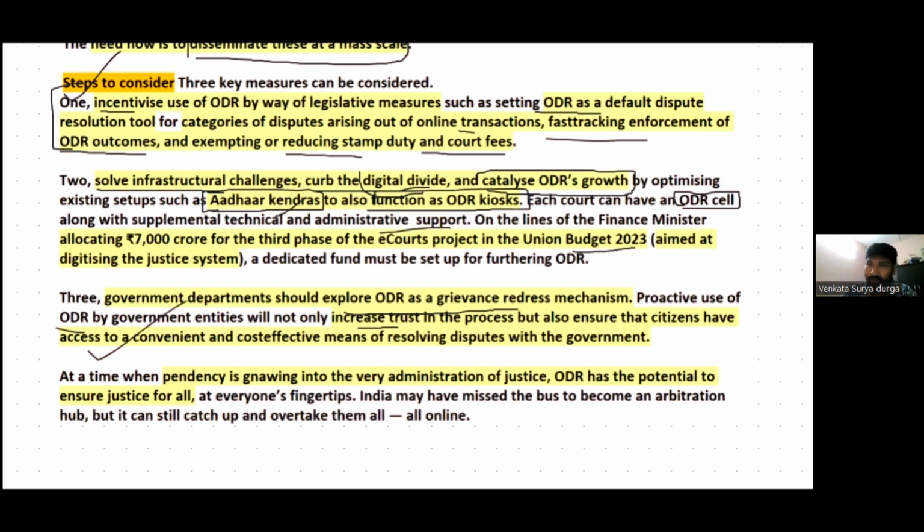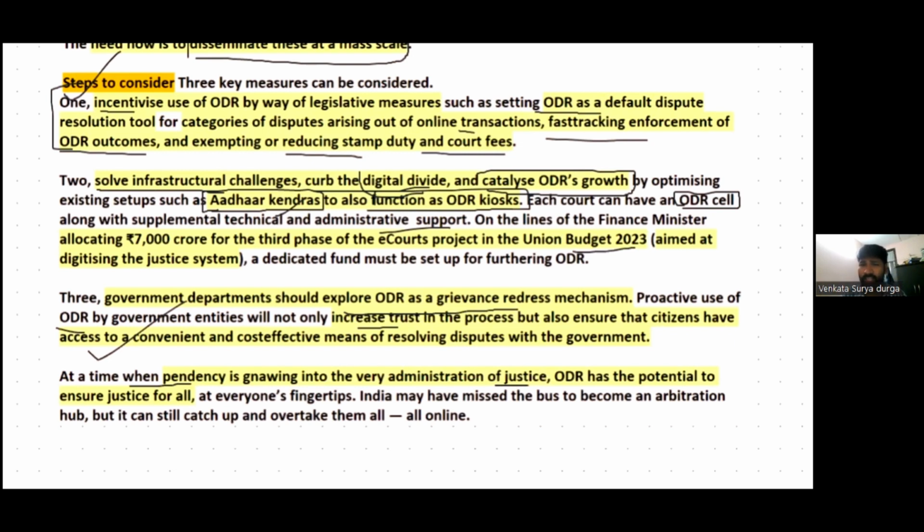At the same time, there has been a huge pendency in our courts, within the justice delivery system, from the Supreme Court up to the district courts.